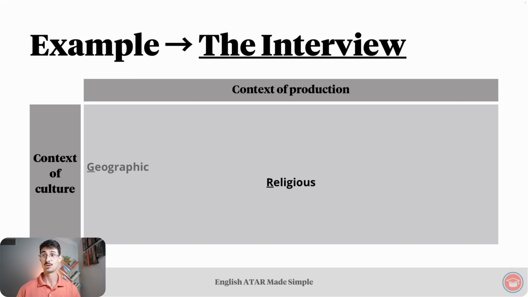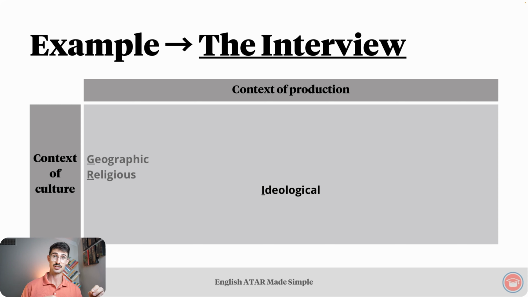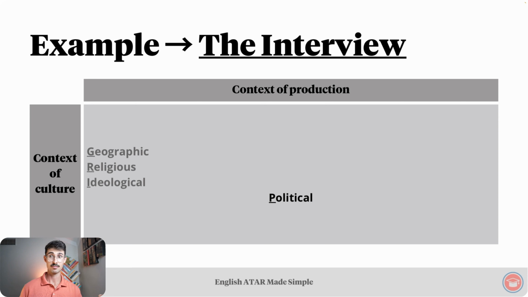Religious features: North Korea is an atheist state. According to Human Rights Watch, religions are restricted by the government. Also, North Korea is allegedly responsible for the most severe persecution of Christians in the world. And then 70% of the US is Christian. Ideological features: we have socialism, which is North Korea, versus capitalism, the USA. Political features: North Korea is a totalitarian dictatorship, and then USA is a democracy.